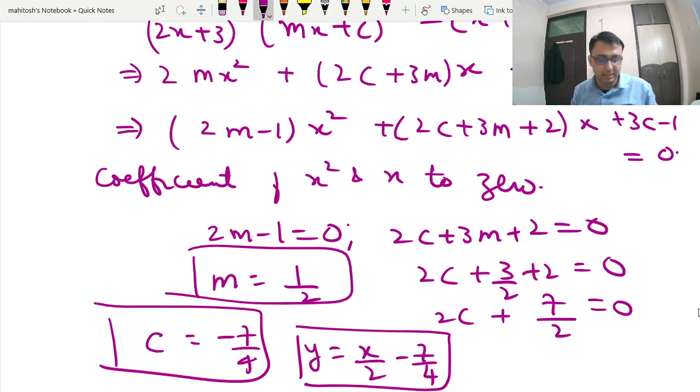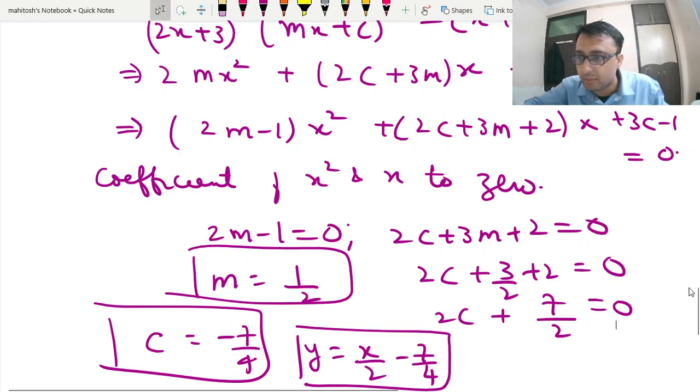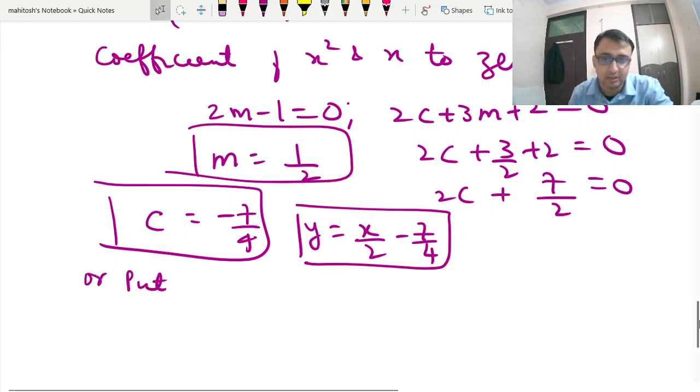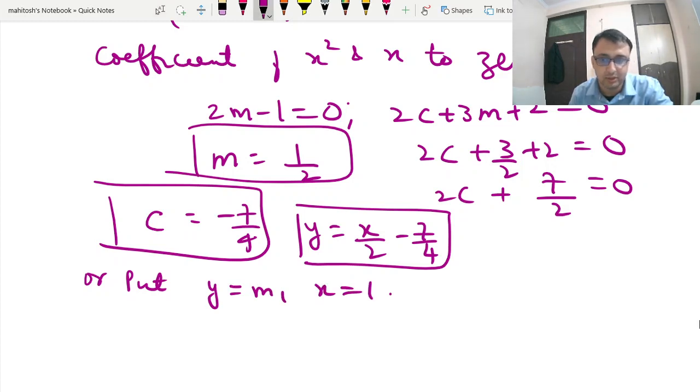Again, a question of similar nature I have given in the test paper. Those of you who have taken the test would really appreciate this. So finally we can write this as our slant asymptote. Or in many standard textbooks, what they do, they put y is equal to m and x is equal to 1 in the equation. So what is our equation? Equation is x square minus 2xy minus 2x minus 3y plus 1.